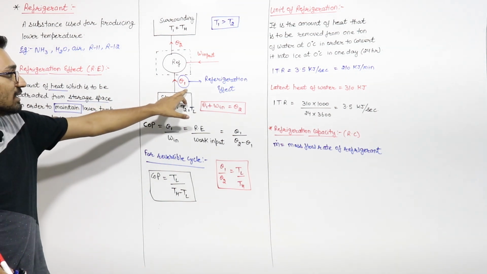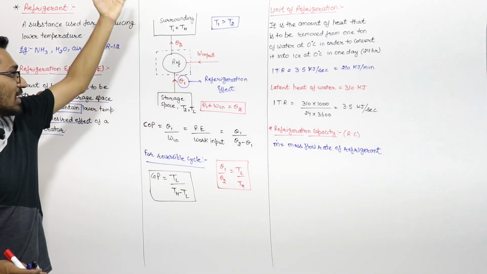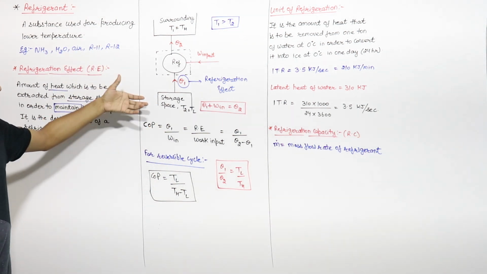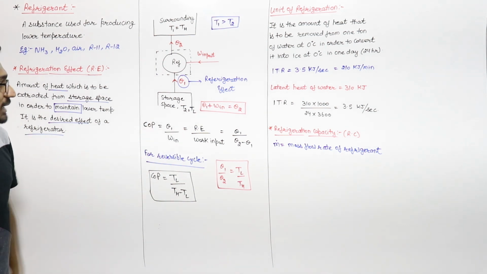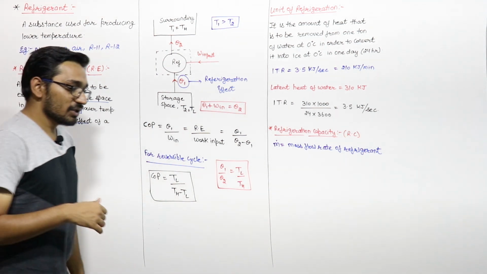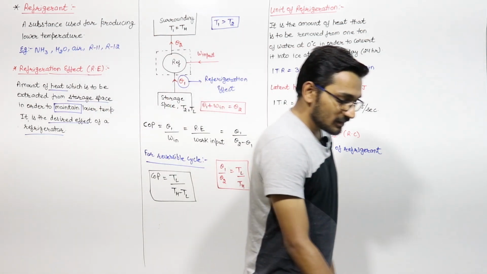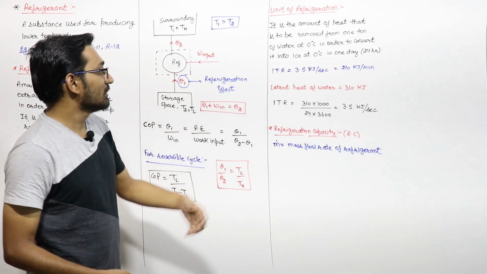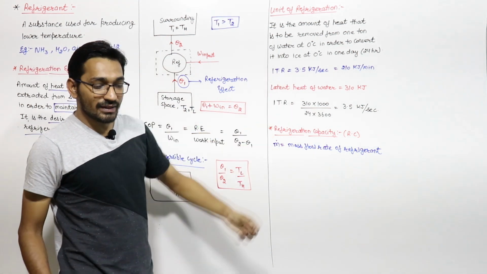So this heat which is coming, which we have to extract from this storage space to maintain the lower temperature, is known as your desired effect, or you can say refrigeration effect. Next is your unit of refrigeration. The unit of refrigeration is denoted with the symbol TR, that is the ton of refrigeration.